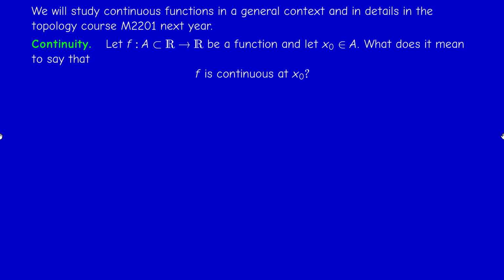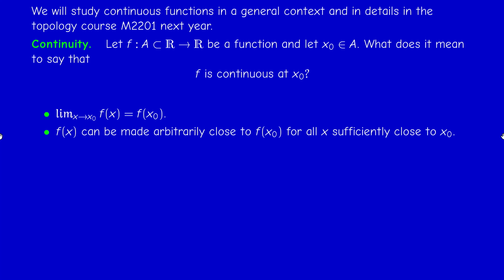Okay, so what does it mean to say that f is continuous at a point x0? Well, you can say that this means that the limit of f of x as x tends to x0 is precisely f of x0. Okay, but what is the limit? So once again, limit means that I can approximate f of x0 by f of x. The intuitive idea is that I can make f of x as close as I wish to f of x0 for all x sufficiently close to x0. This is the idea. Okay, it involves the idea of approximation.